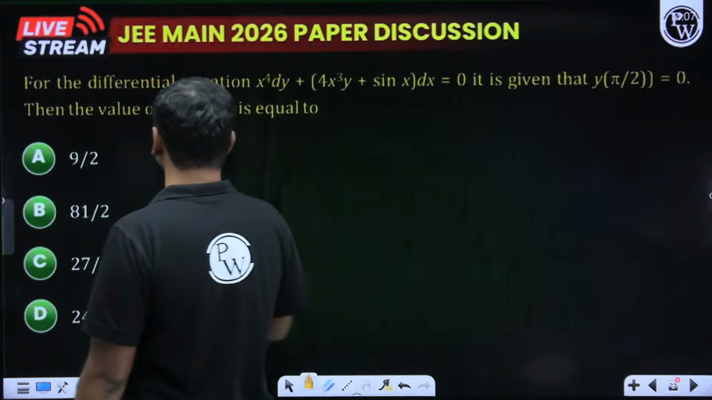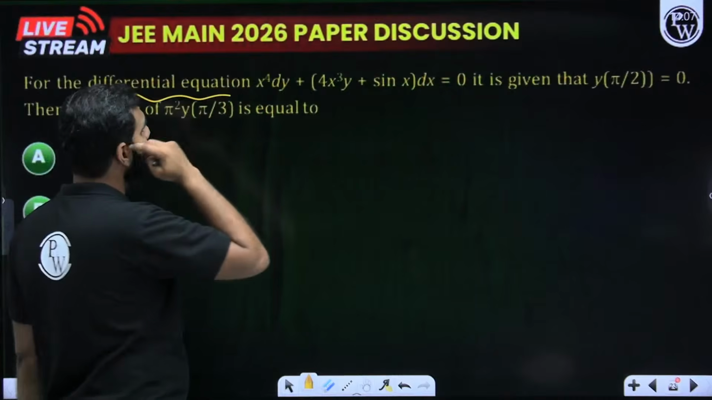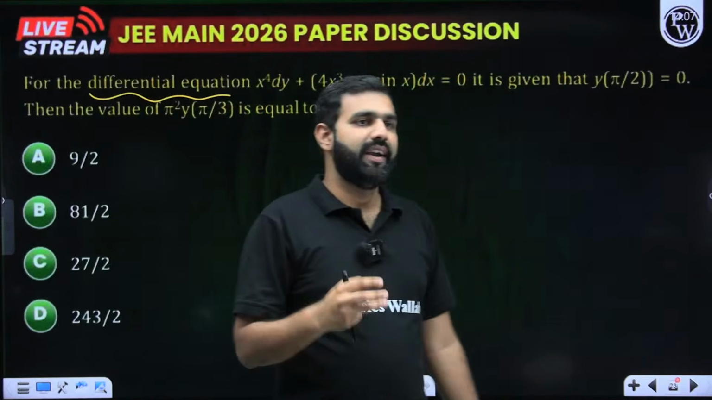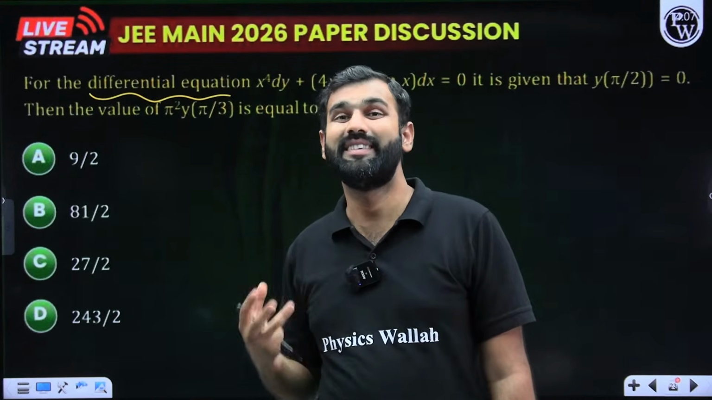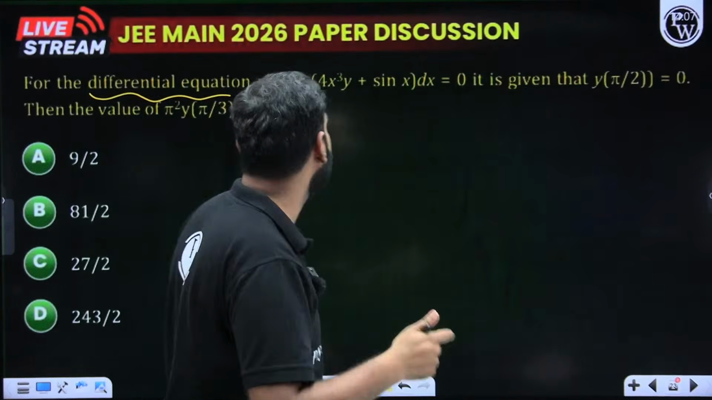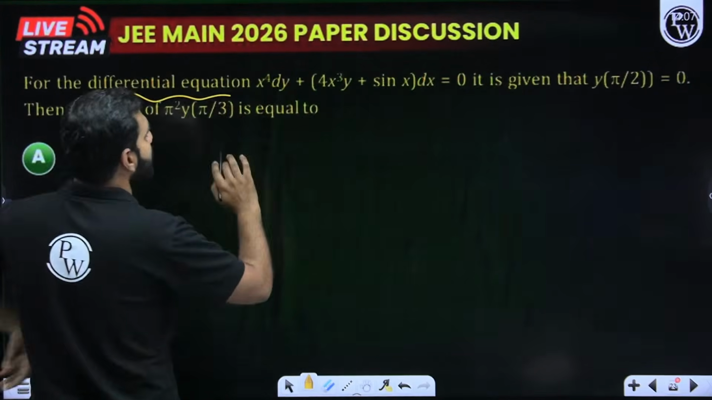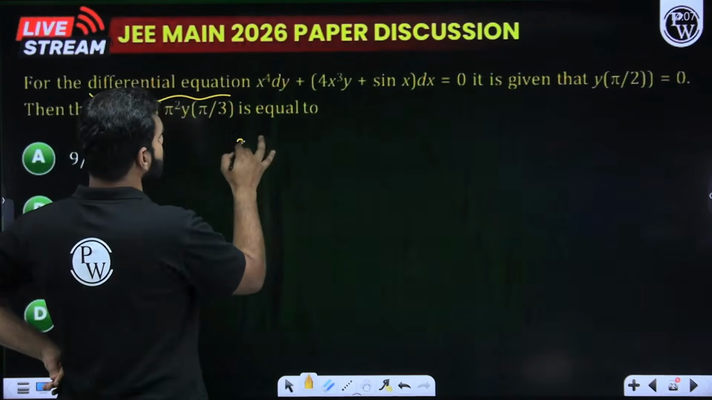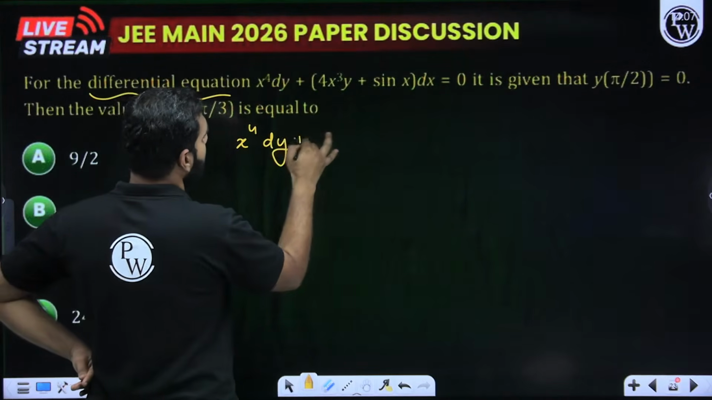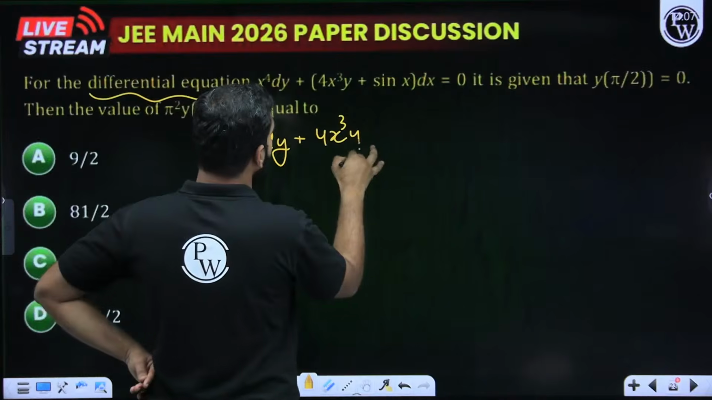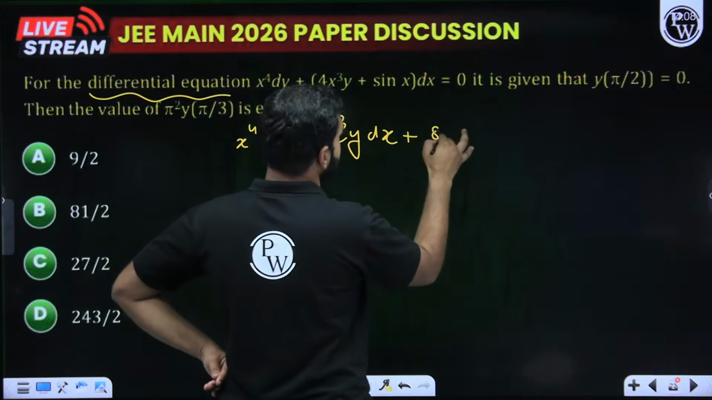To solve this question based on differential equations, I'll say don't try to get rid of exact differential equations. What do I mean by that? Let me try and show you that. If I rewrite this expression, don't get confused by this. X to the power 4 dy plus 4x cube y dx plus sin x.